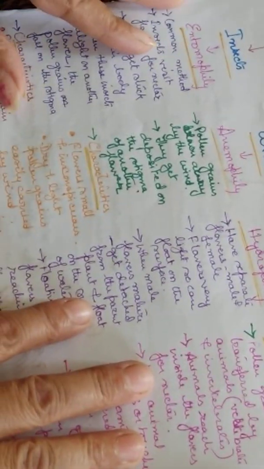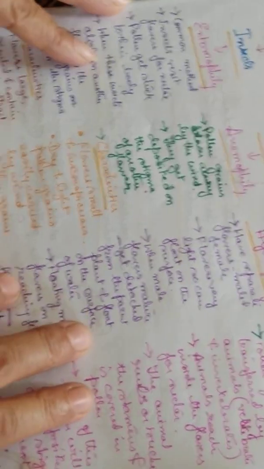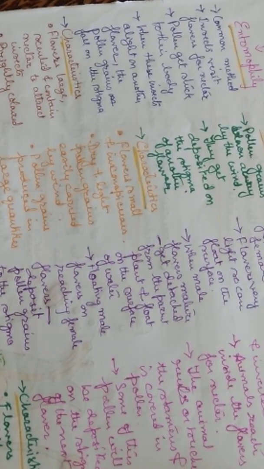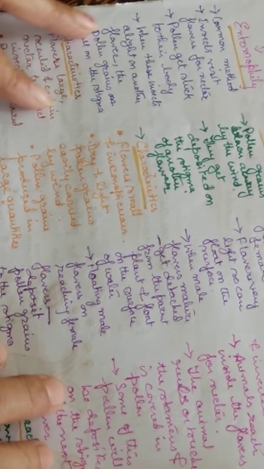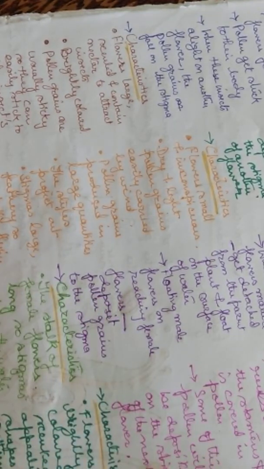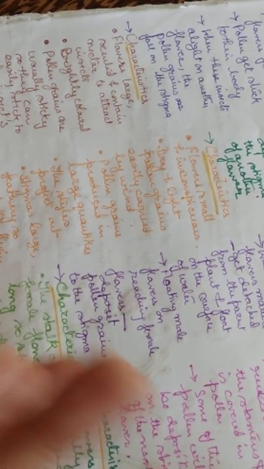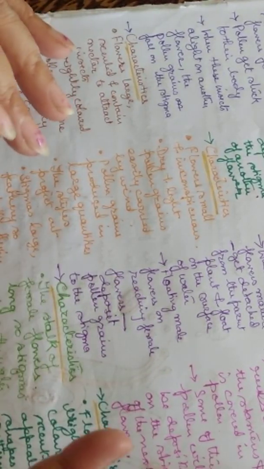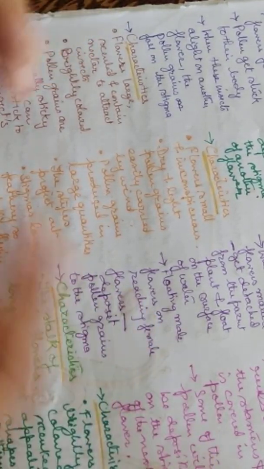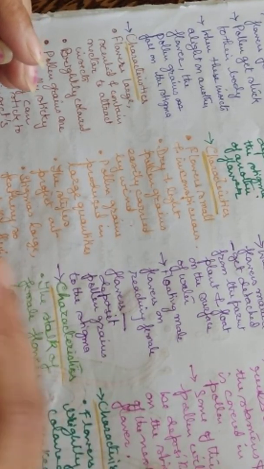In this case, the flowers are small and inconspicuous, very small. Okay. And the pollen grains are dry and light, so that they can be easily carried away by the wind. And pollen grains are produced in large quantities, because lots of the pollen grains are wasted. If the speed of the wind reduces in between, they deposit anywhere else. They can be deposited on the ground, in the water, whatever it is. They may not even fall on the stigma.